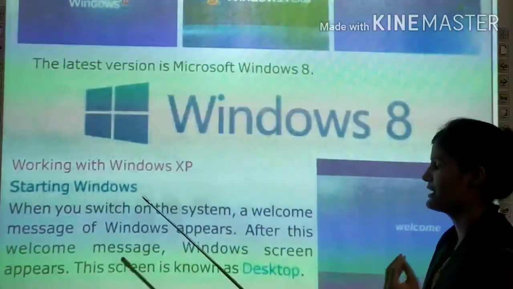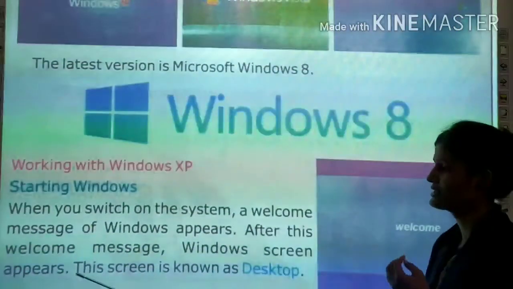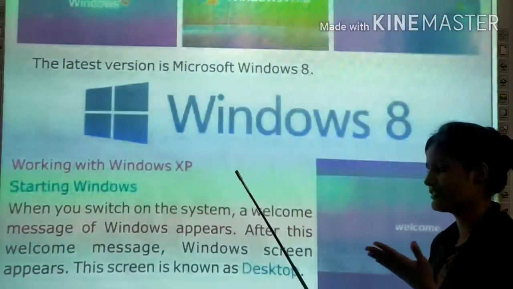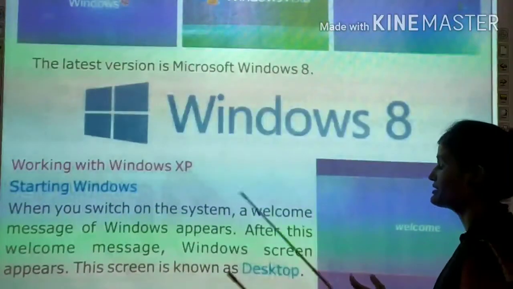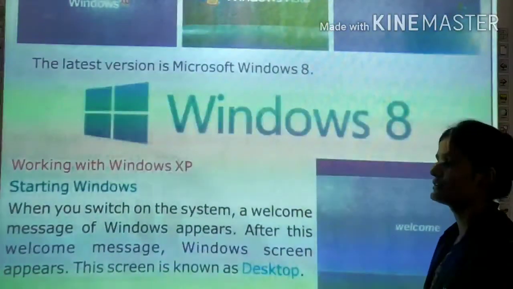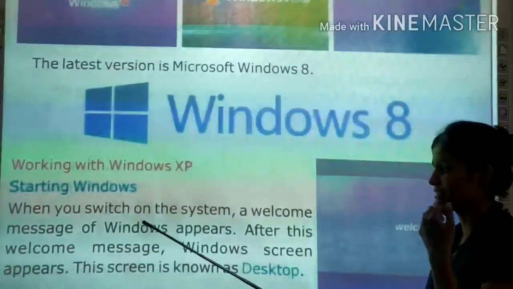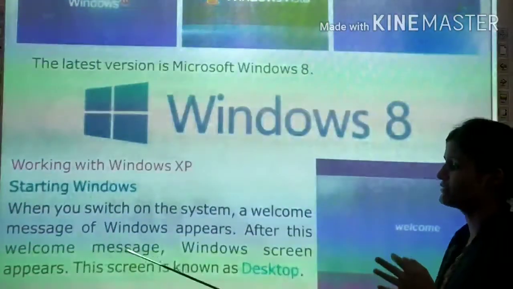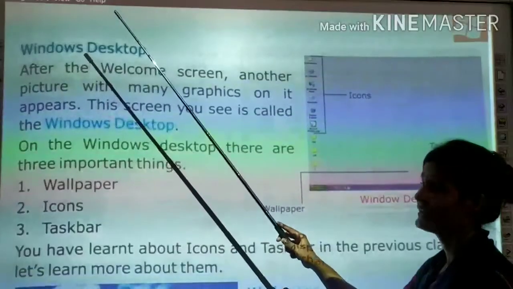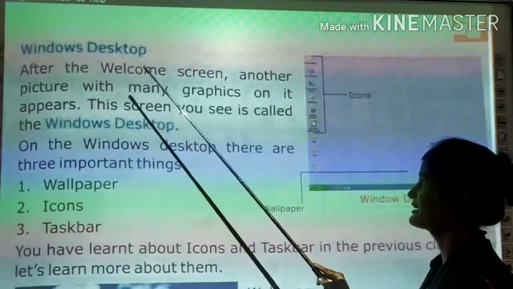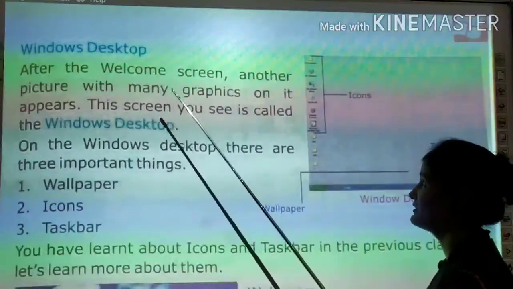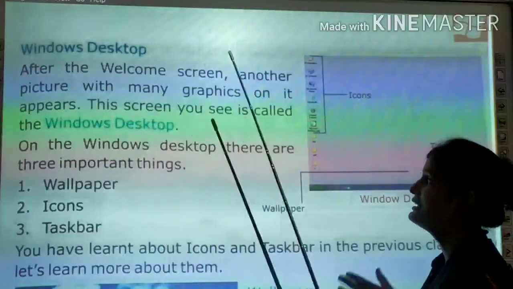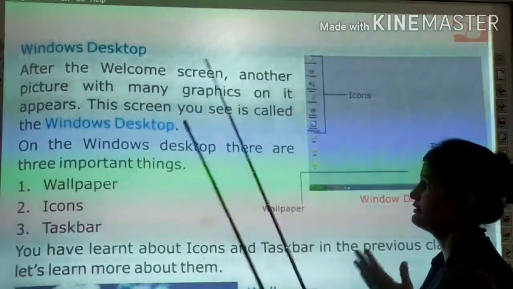After this welcome message, the Windows screen appears. This screen is known as desktop. Desktop क्या होता है? When you switch on the computer, a welcome message appears. After this welcome message, the Windows screen appears and this screen is known as desktop. After the welcome screen, another picture with many graphics on it appears. This screen you see is called the Windows desktop.